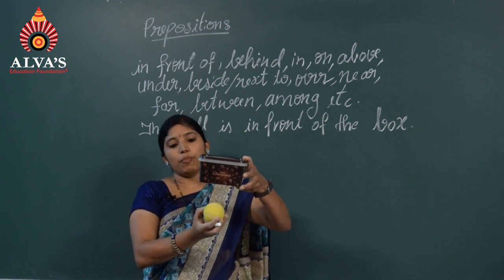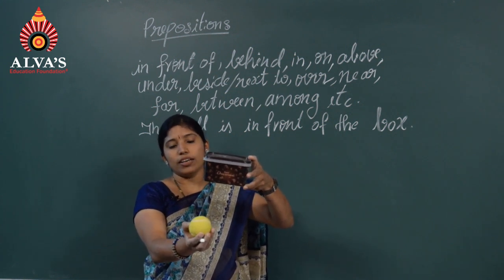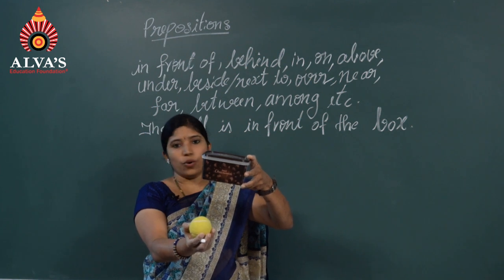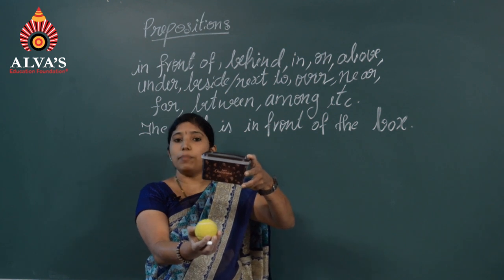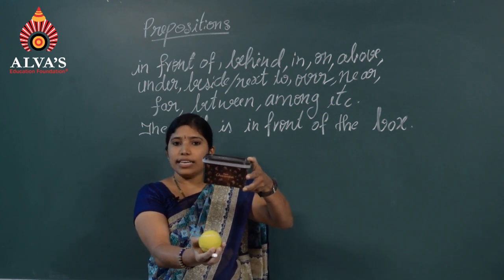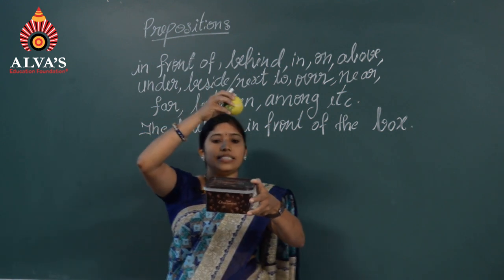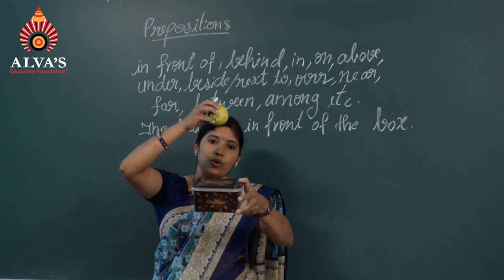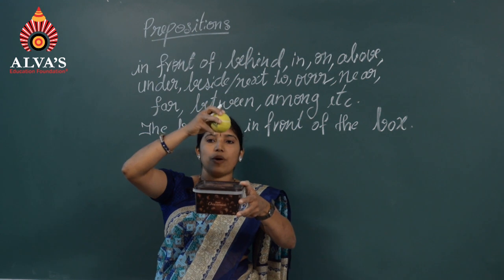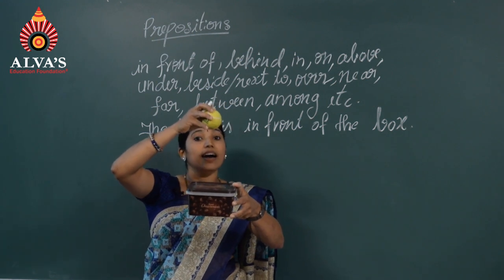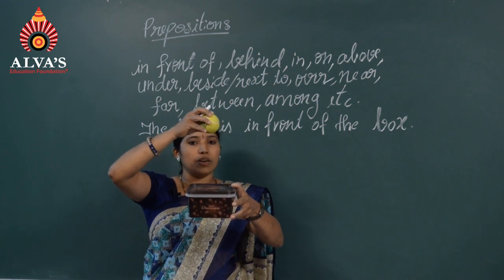Suppose I keep the ball here. I will change the location and look at the location of the ball. Is it under? No. The ball is below the box, at the lower level. What do you mean by below? At the lower level. The ball is below the box. Suppose I keep the same ball here. Is the ball over the box? No. The ball is above the box, because the ball is at a higher level than this box. So the ball is above the box.